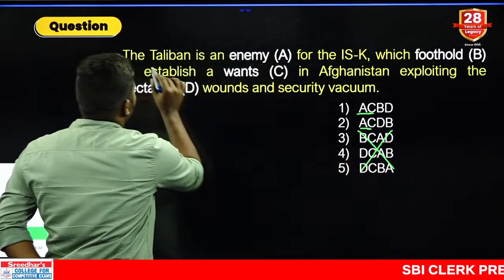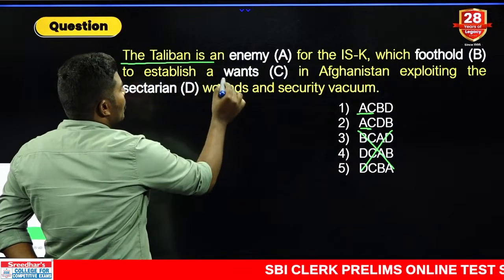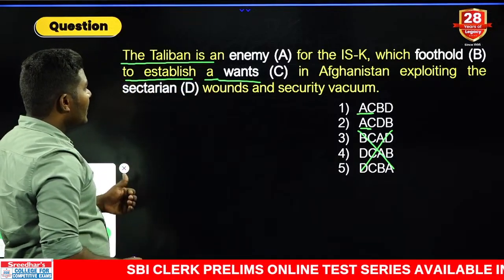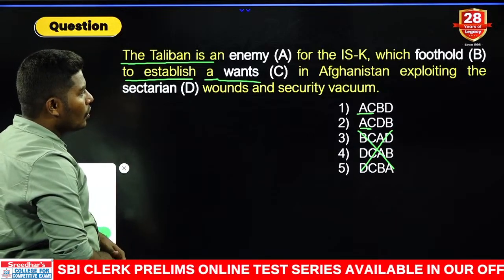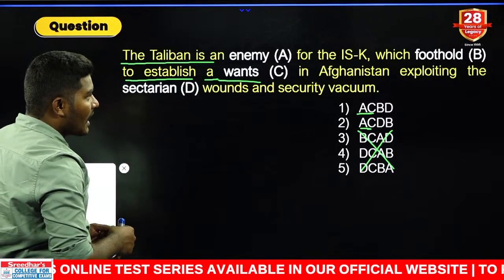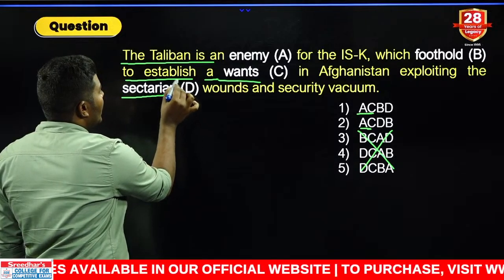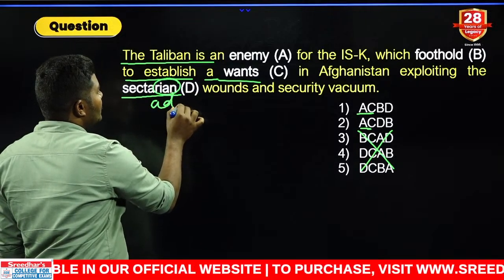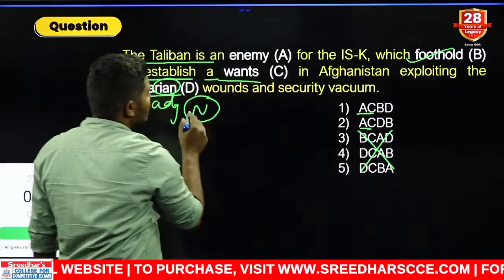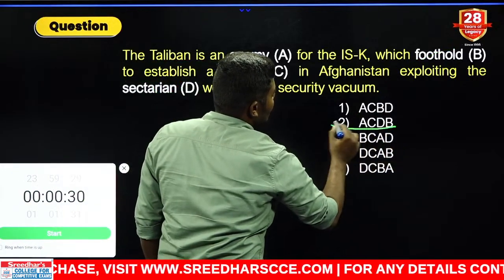AC and AC. Let us check this. The Taliban is an enemy for the ISK, which wants to establish a sectarian, or which wants to establish a foothold in Afghanistan, exploiting the continuation. Can you tell me your answer? Exploiting the, what do we need there? Exploiting the sectarian. Sectarian comes as adjective, but the must be followed by a noun. What is the only noun we have? Foothold. That means in the last position, what do we need here? B combination. But let us check this very carefully.